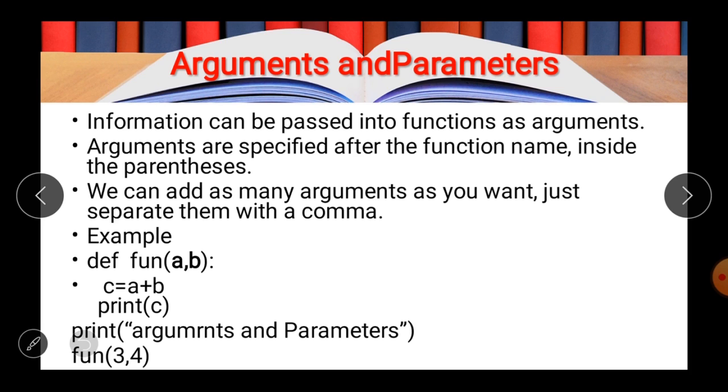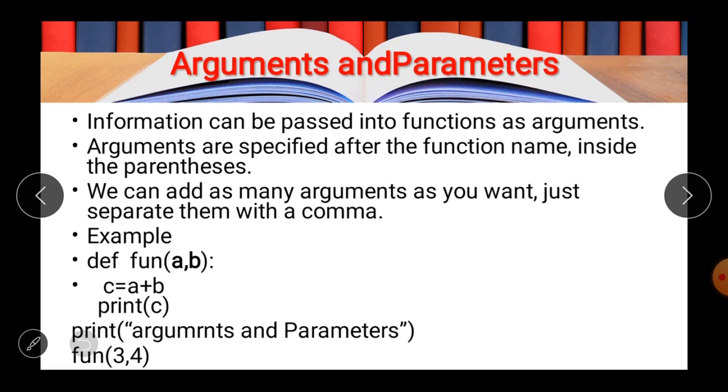In our example, 3, 4 is the argument and a, b is the parameter, because the values passed from the calling statement, 3, 4, will be received by the variables a and b, and a and b will hold the values for further use.